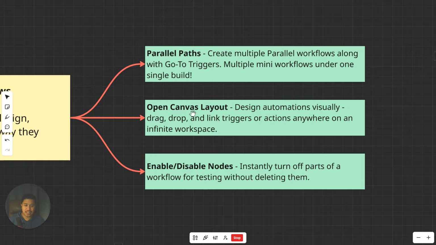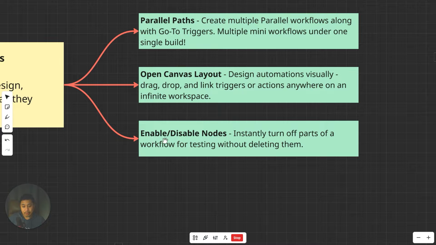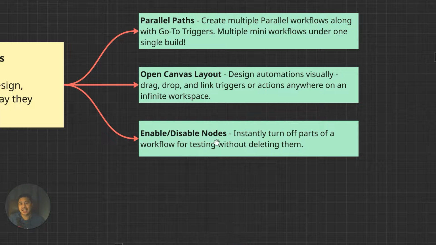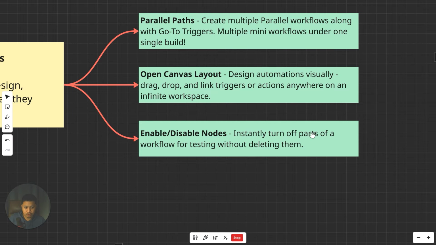Next capability is the open canvas layout, meaning you'd be able to design automations visually, drag, drop, and link triggers or actions anywhere on an infinite workspace. You have infinite creative freedom when it comes to designing automations. And then lastly, you'd be able to enable or disable nodes. What this means is you can turn off specific actions so that yung mga contacts pwedeng skip yung steps na yun. If you turn it off, they can skip a certain step and you don't need to delete the step anymore. And so, like I said, instantly turn off parts of a workflow for testing without having to delete them.